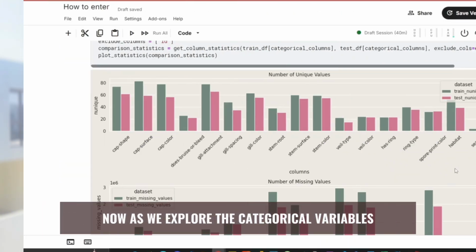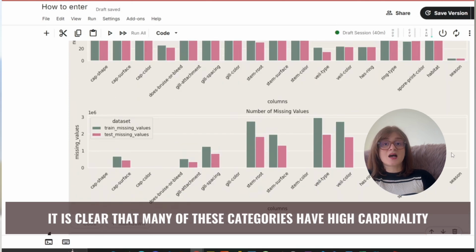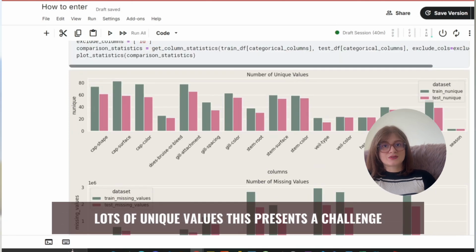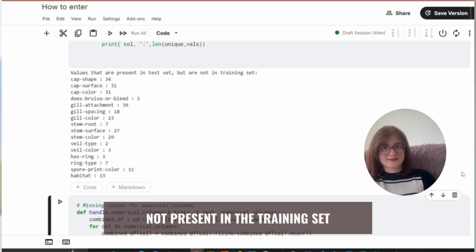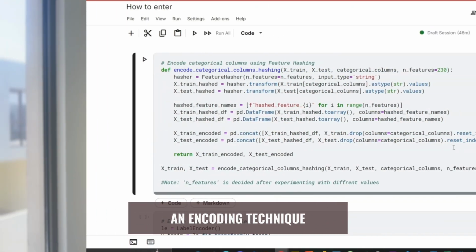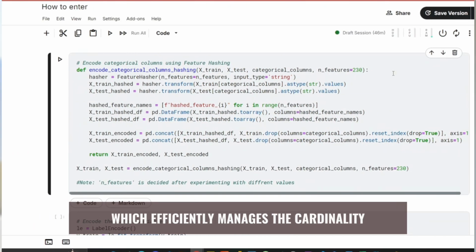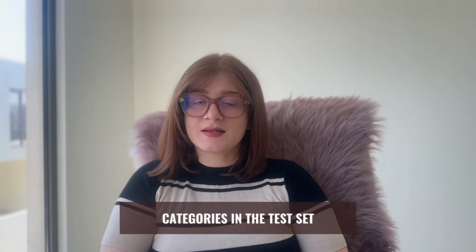Now, as we explore the categorical variables, it is clear that many of these categories have high cardinality. Lots of unique values. This presents a challenge, especially since I found that the test set contains some unique values not present in the training set. To handle this, I opt for feature hashing, an encoding technique which efficiently manages the cardinality and helps us avoid potential issues with unseen categories in the test set.